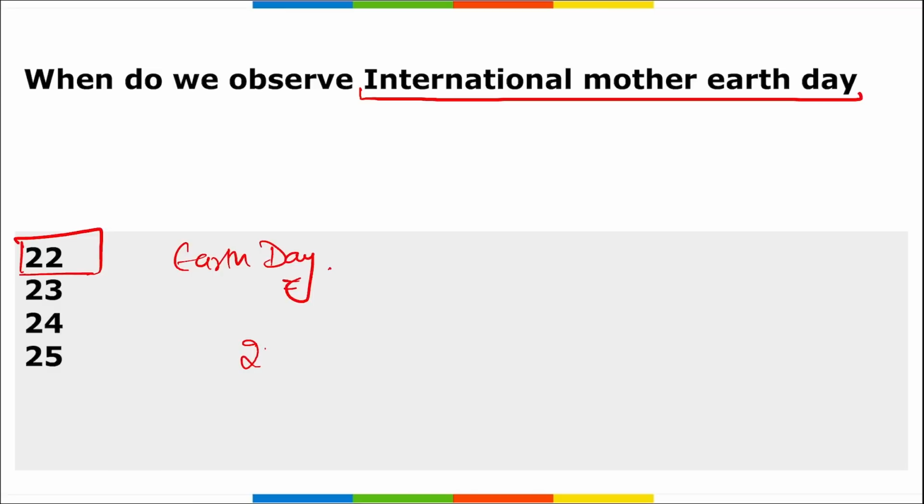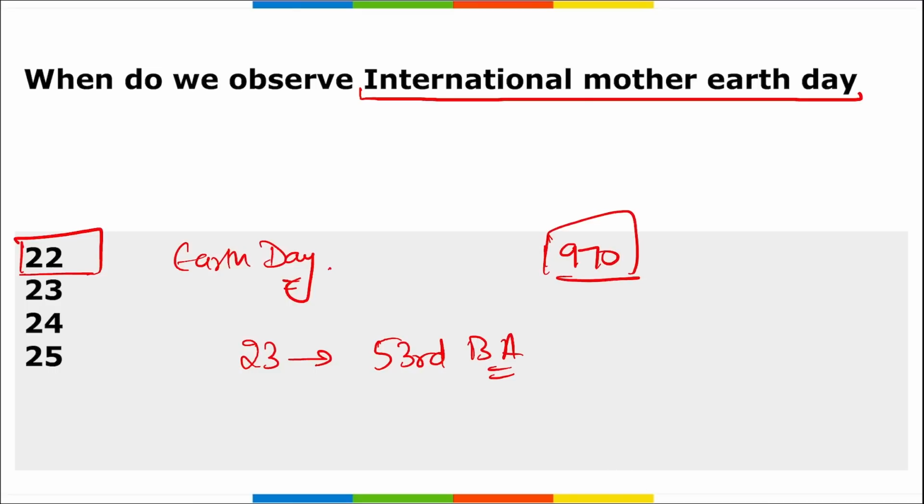Then remember, in the year 2023, it was the 53rd anniversary of Earth Day, the anniversary of the day that we celebrate. So we can say for the first time this day was observed in 1970, right? And it is observed in more than 190 countries all around the world.